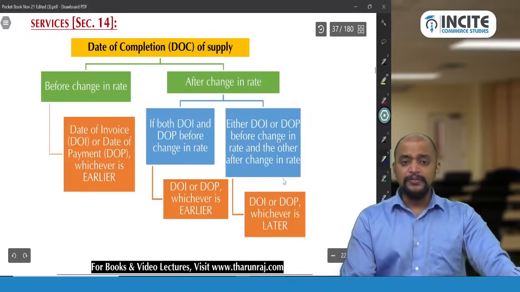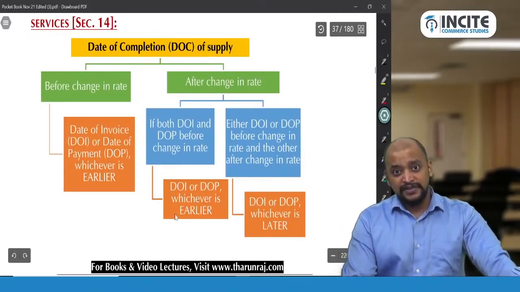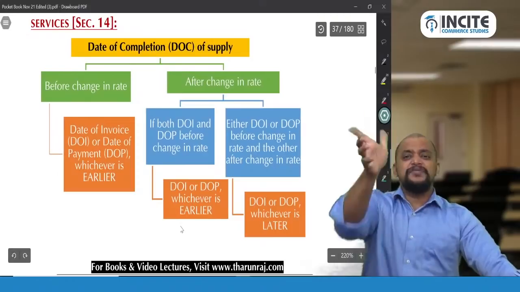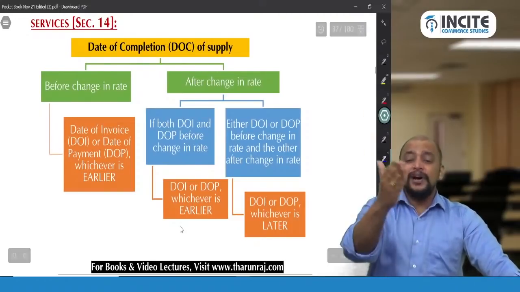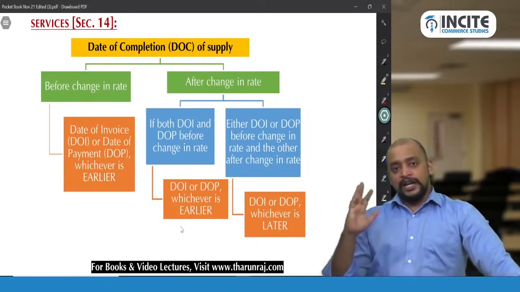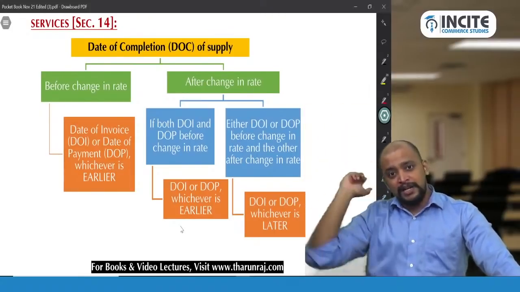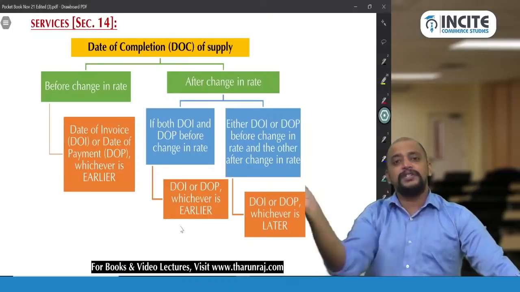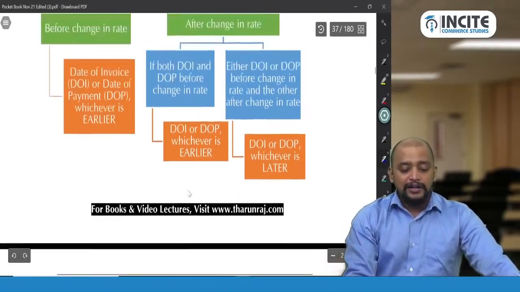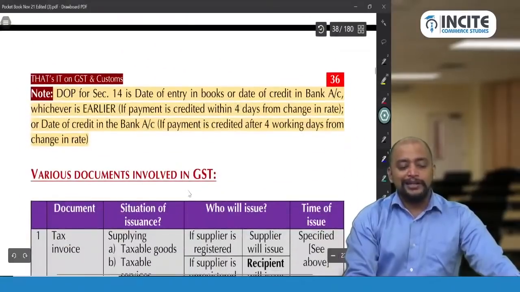Okay. So if both are before change in rate, whichever is earlier. So supply is fixed here. What is variable? Invoice and payment are the only variables. Okay, so supply is fixed. Supply is after change in rate. If both invoice and payment are before change in rate, whichever is earlier. Otherwise, whichever is later. And you need to know one important point in this regard.